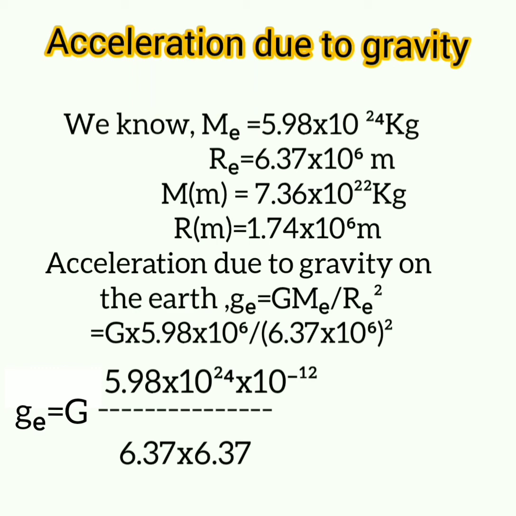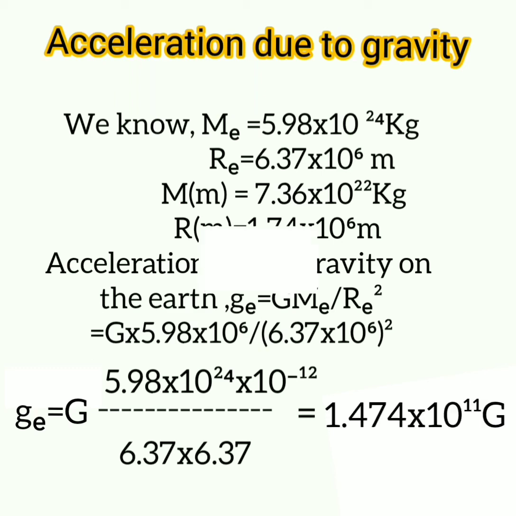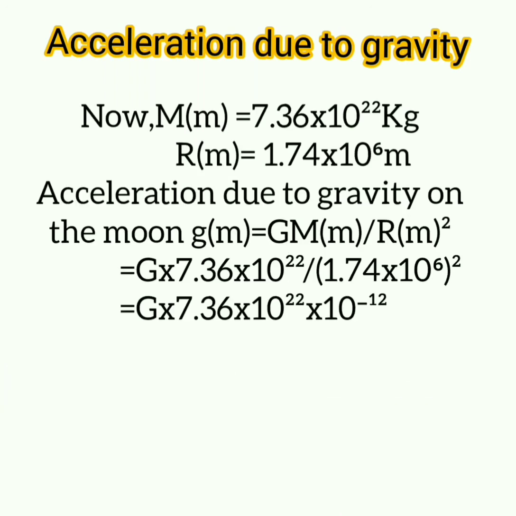When it is taken into the numerator, it becomes 10 raised to negative 12. Whole divided by 6.37 into 6.37. So finally you will get the value 1.474 into 10 raised to 11 as you got earlier in the calculation. Okay, so put it as equation number 1.